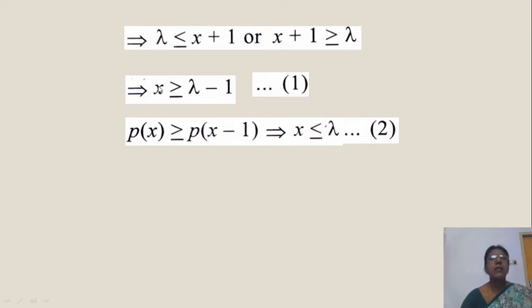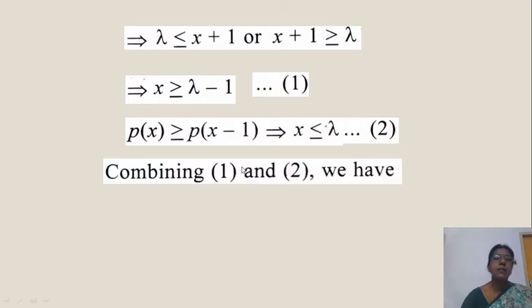From the above case we have P of x greater than or equal to P of x plus 1, which gives x greater than x plus 1 greater than 1. Now P of x greater than or equal to P of x minus 1, taking that, you get x less than or equal to lambda. Now you observe from this, you write lambda minus 1 less than or equal to x, that x less than or equal to lambda.